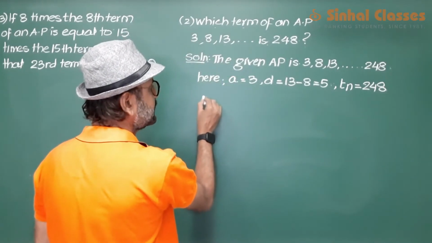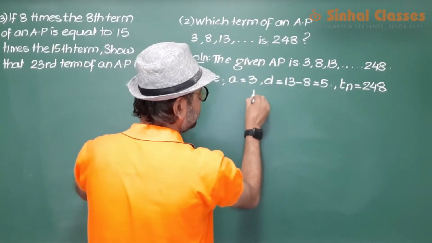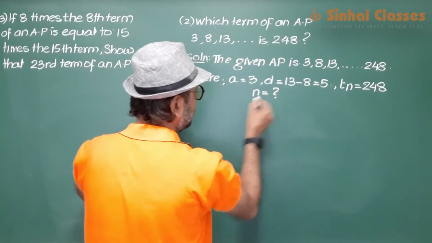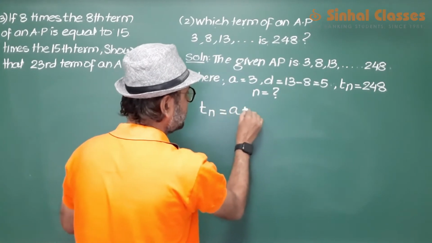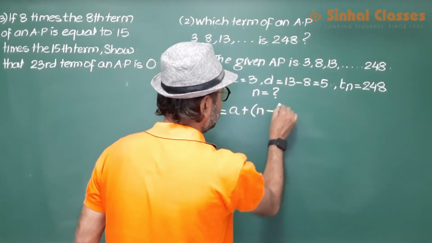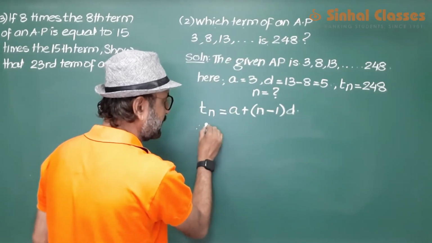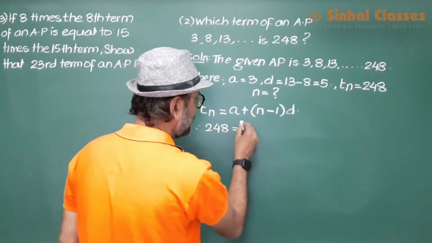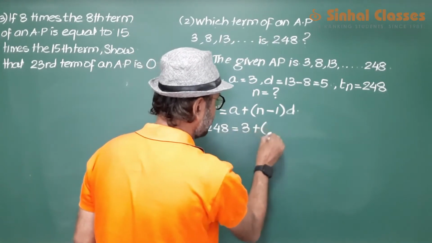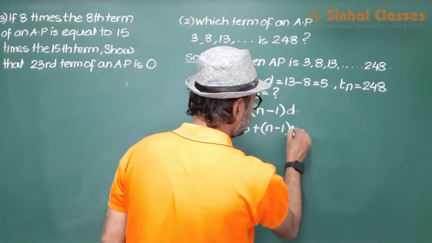Now we will use the formula and we have to find which term of the AP it is. So obviously we are trying to find n. We'll use the formula Tn is equal to a plus n minus 1 into d, which is 248 equals a plus n minus 1 into d, which is 5.